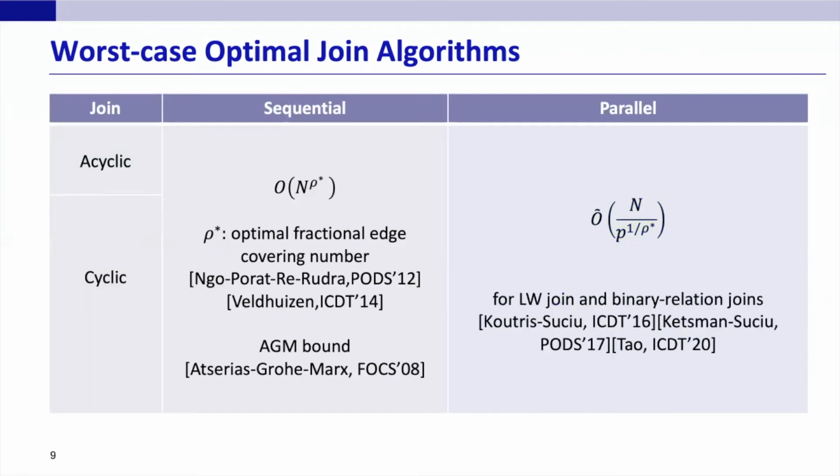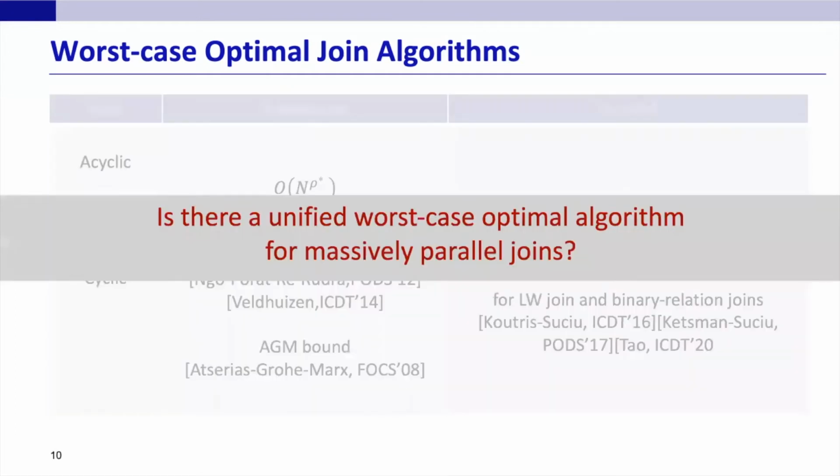So far, this lower bound has been achieved on the LW join and the binary relational join, where each relation contains at most two attributes. However, whether this bound can be achieved for arbitrary joins or even just acyclic joins is still open. So in this work, we make efforts towards answering a fundamental question. Is there a unified worst-case optimal algorithm for massive parallel joins?